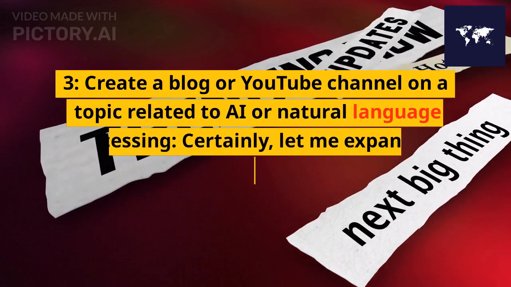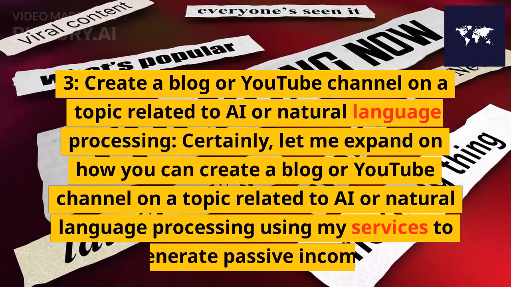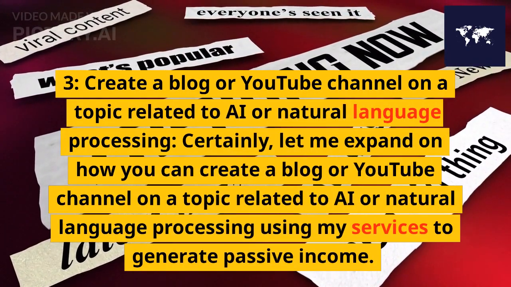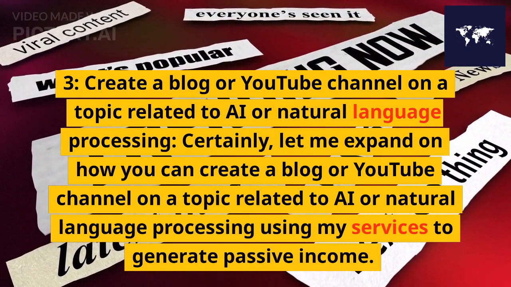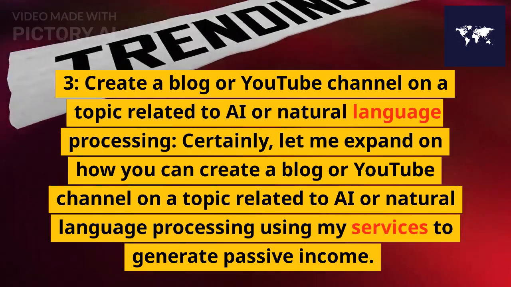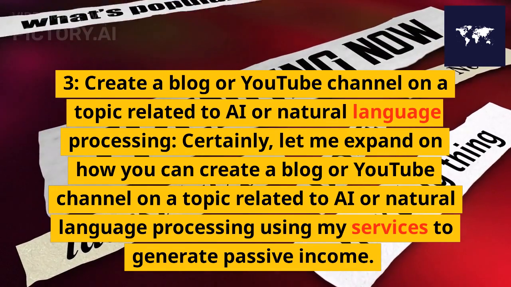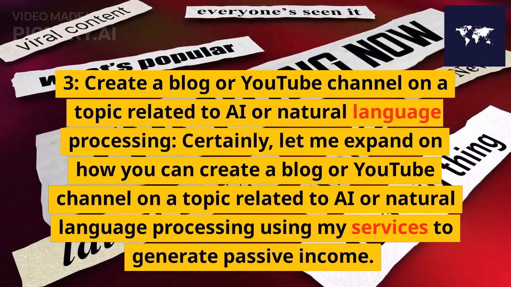3. Create a blog or YouTube channel on a topic related to AI or natural language processing. Certainly, let me expand on how you can create a blog or YouTube channel on a topic related to AI or natural language processing using my services to generate passive income.